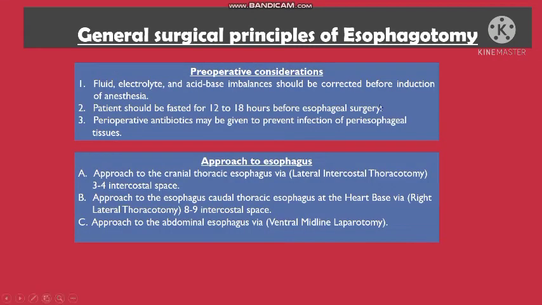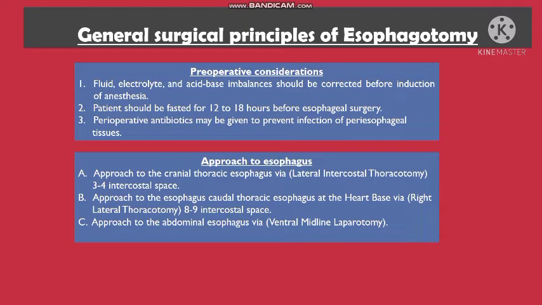The preoperative considerations for the esophagotomy are: fluid, electrolyte and acid-base imbalance should be corrected before induction of anesthesia. The patient should be fasted 12 to 18 hours before esophageal surgery. Perioperative antibiotics may be given to prevent infection of periesophageal tissues.